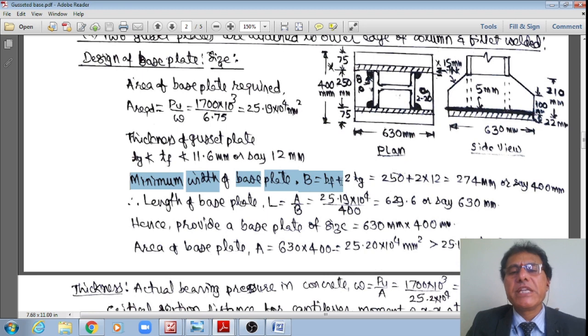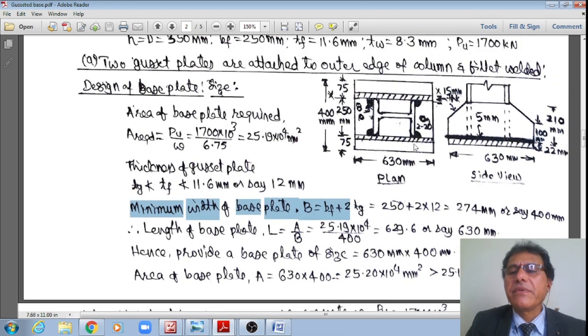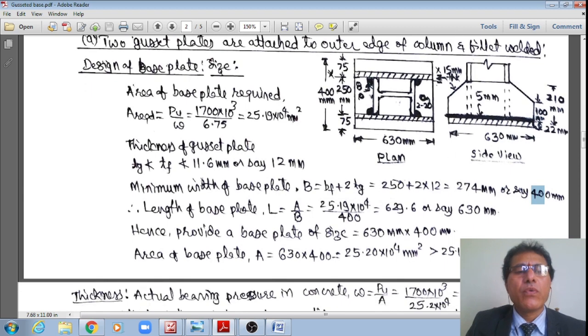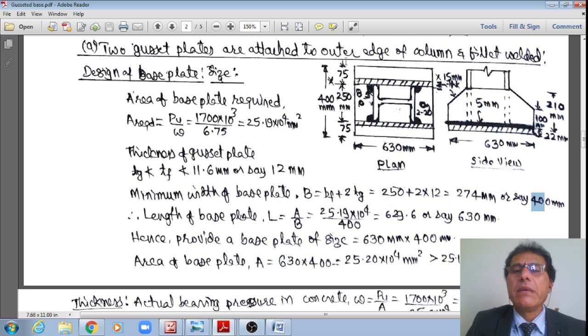Hence, the minimum width of this base plate B, you please see from this schematic, is equal to this 250 plus this 12 mm plus this 12 mm. This is the minimum width. B is equal to 250 plus 24, or say 274, however, or say 400 mm. If I take 400 mm, the remaining distance is 400 minus 250, which is 150, and 75 is the net cantilever from the end, or the toe, of the column flange. It is 75 mm net cantilever.